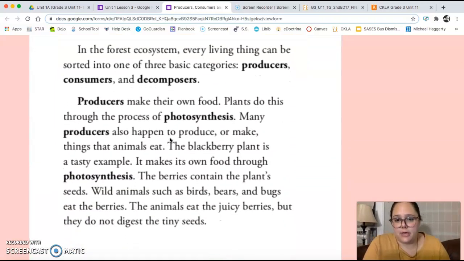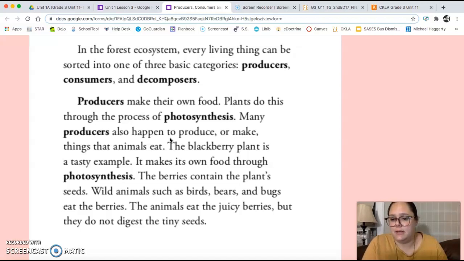In the forest ecosystem, every living thing can be sorted into one of these 3 basic categories: producers, consumers, and decomposers. Producers make their own food. Plants do this through the process of photosynthesis. Many producers also happen to produce or make things that animals eat. The blackberry plant is a tasty example. It makes its own food through photosynthesis.